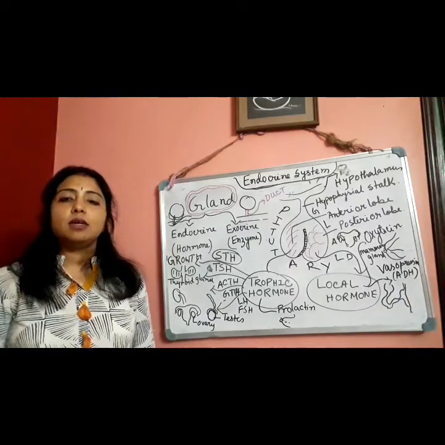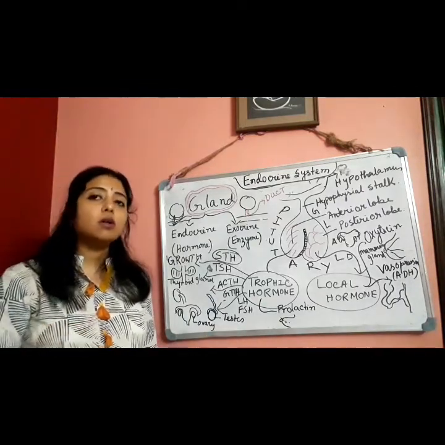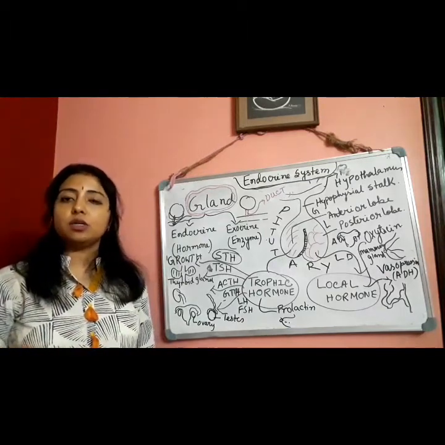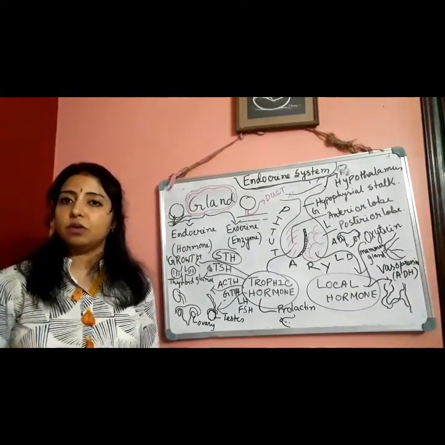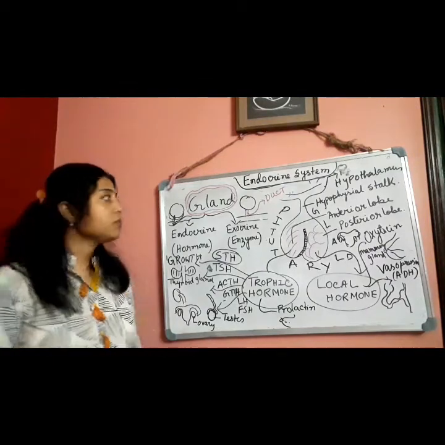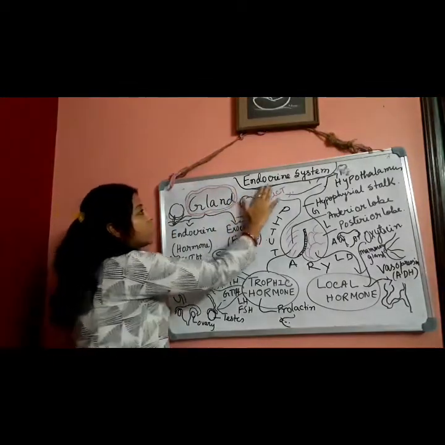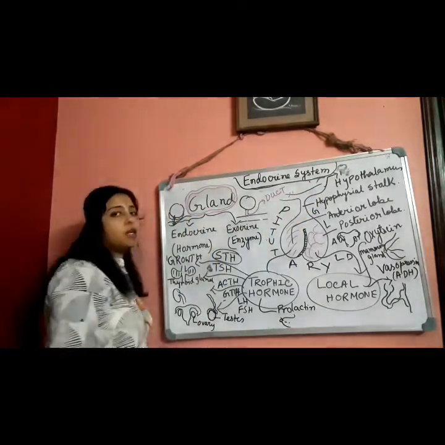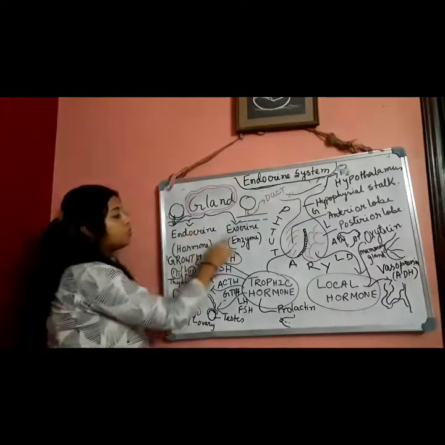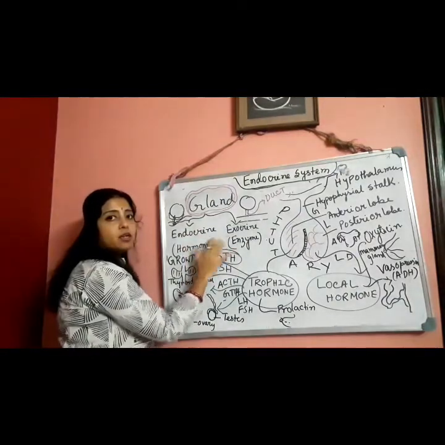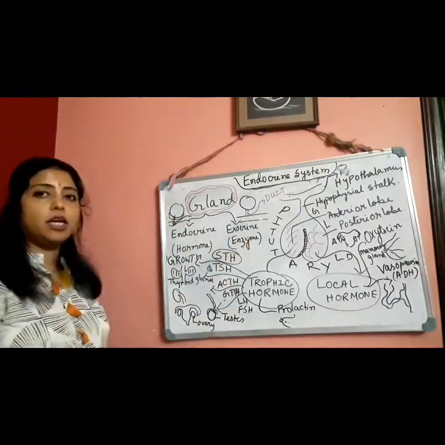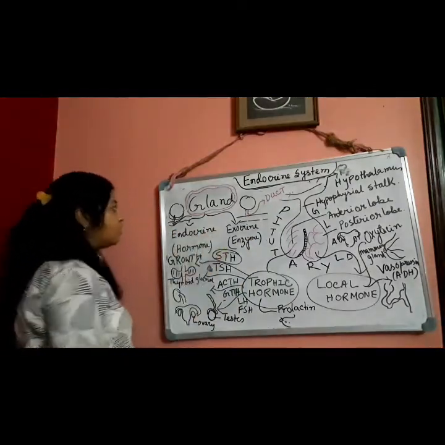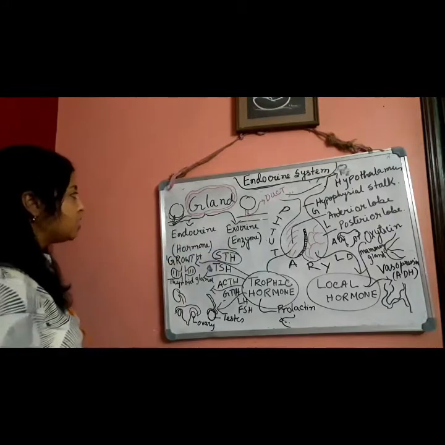Like that, in the endocrine system, some organs are also involved, for example endocrine glands. Without endocrine glands, the endocrine system cannot be formed. Clear? So while we are starting this endocrine system, first of all we have to be clear about the different types of glands. Glands are of two types. First one is endocrine, second one is exocrine gland. They have some basic differences.